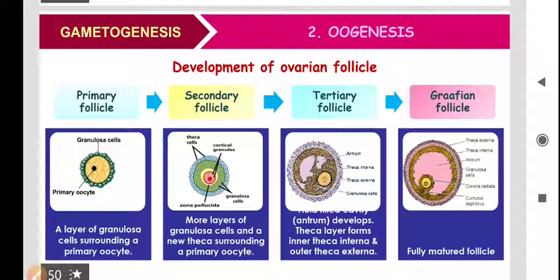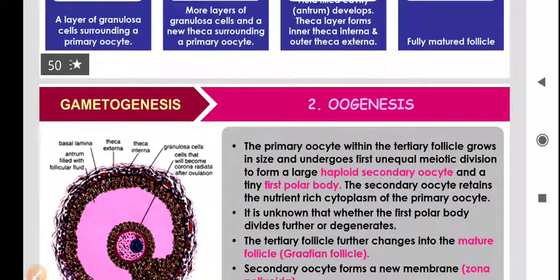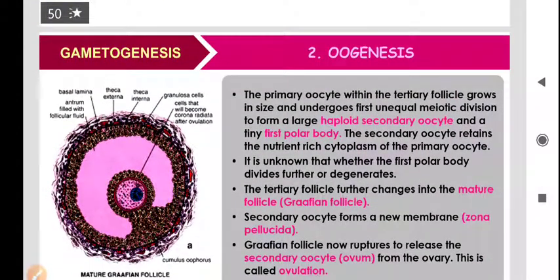Now the tertiary follicle gets converted into the Graafian follicle, and when the Graafian follicle ruptures, the structure released from it is known as the secondary oocyte. You remember this point? When the Graafian follicle ruptures, it releases a structure. Actually, it is not the egg, it is the secondary oocyte.